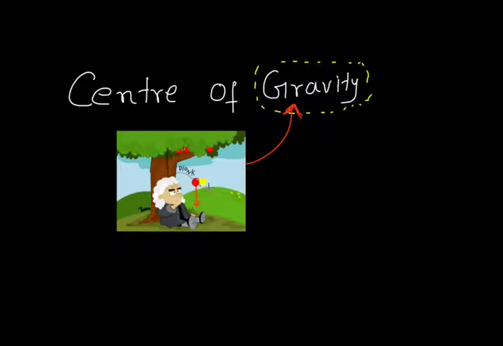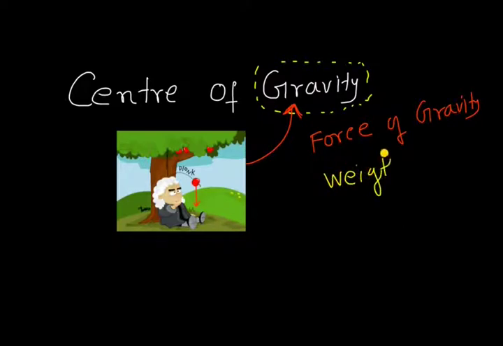And he named this force as gravitational force or force of gravity, which is also known as weight of an object, mass and gravitational force.